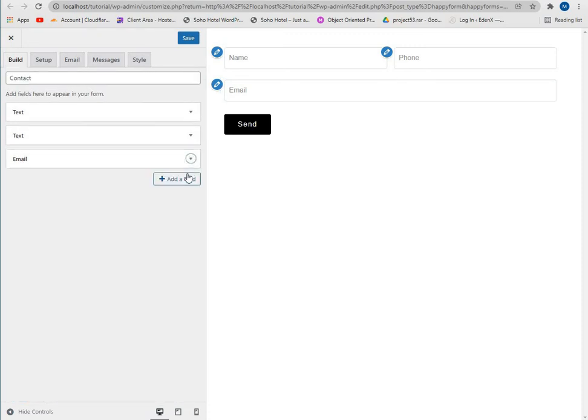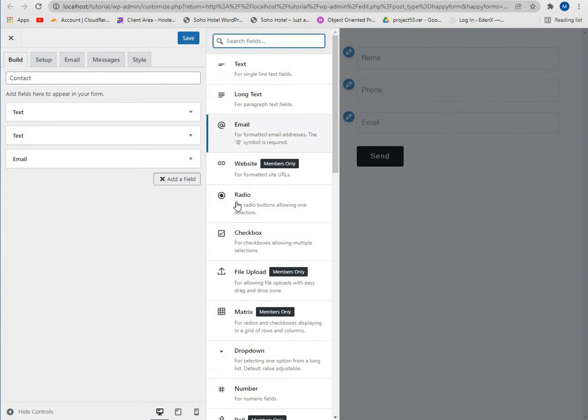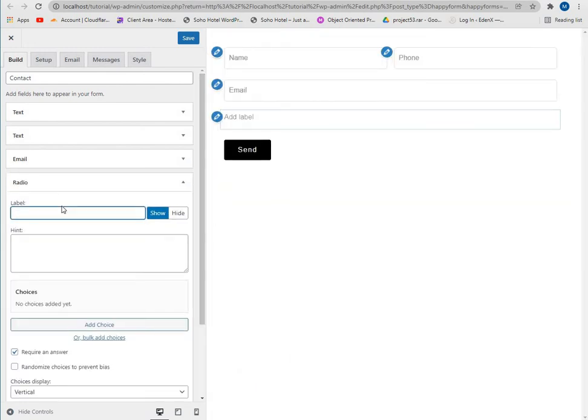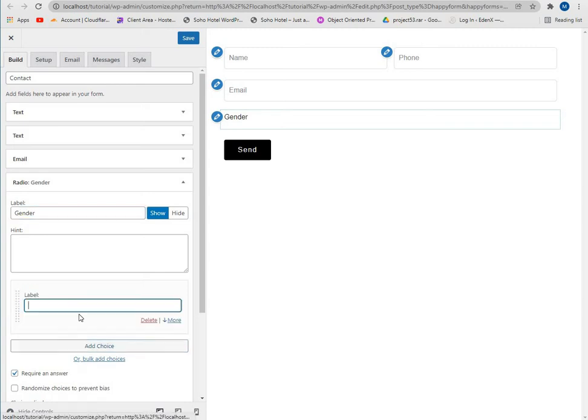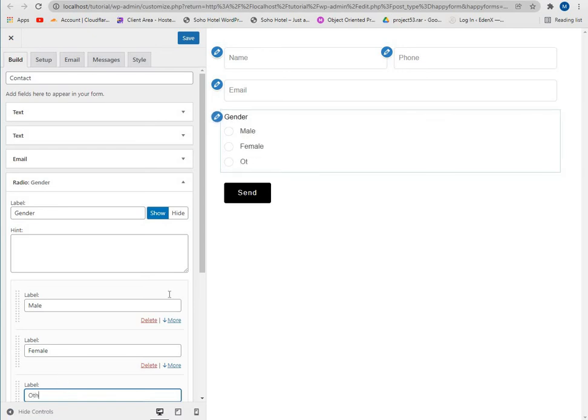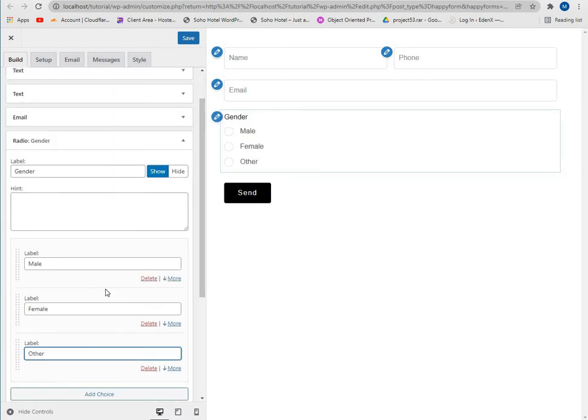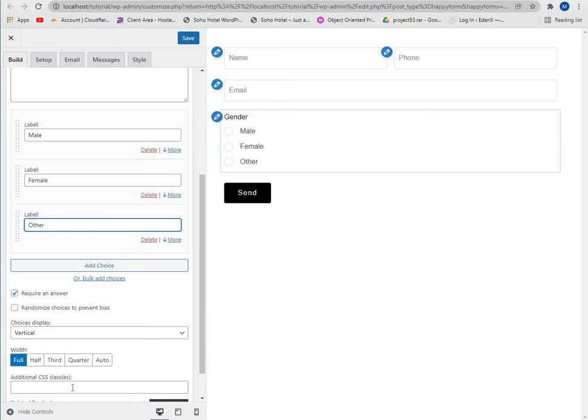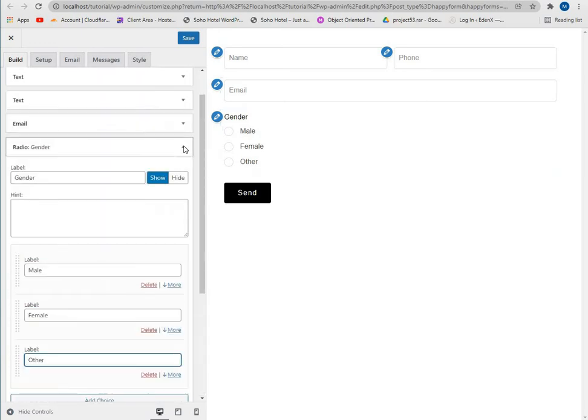Then we have these radio buttons, and let's give a label, gender, and let's add some choices. So male, female, other. So it's done. It will be full width.